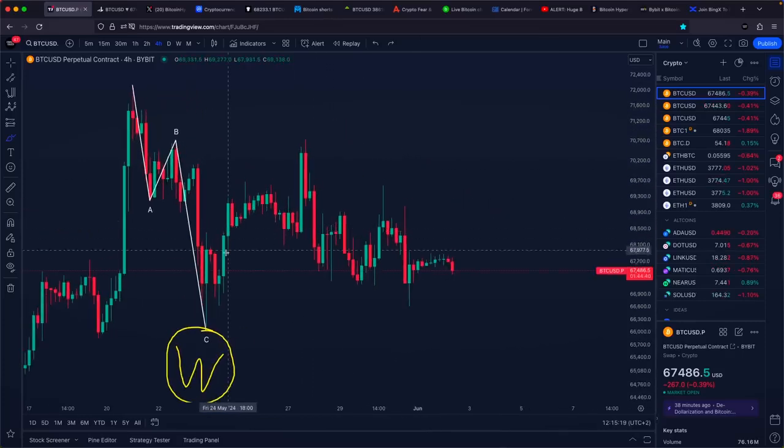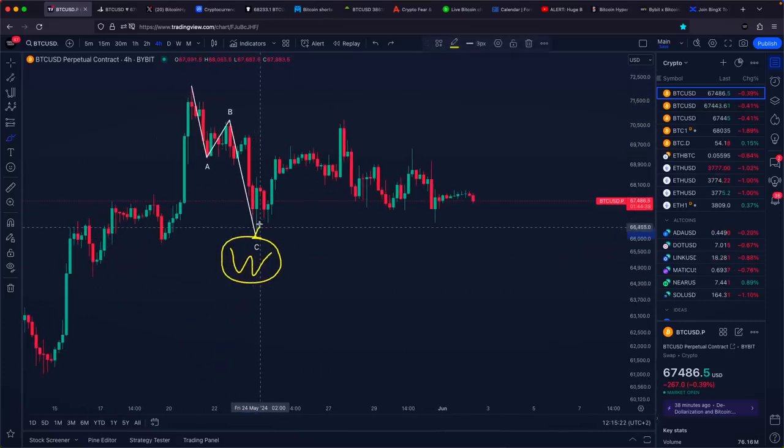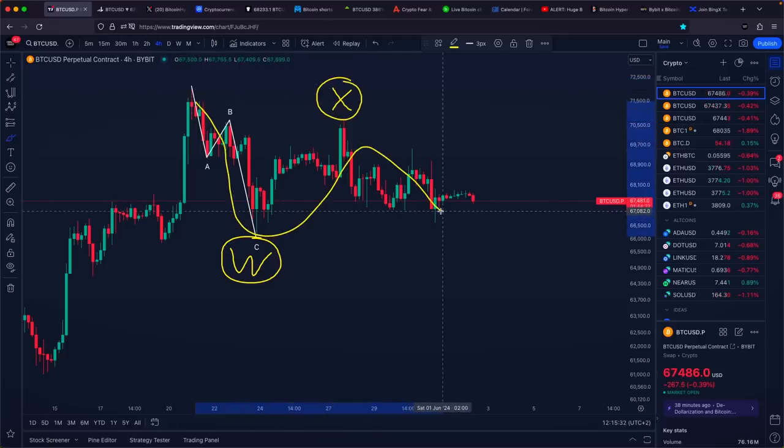Collectively, these waves constitute the first leg down, or the W wave, of the larger WXY correction. The central structure itself is another ABC correction. The initial move down is the A wave, followed by the B wave consolidation and culminating in the C wave. These waves together form the X wave of the overarching WXY correction.